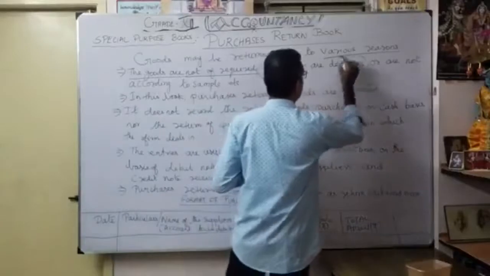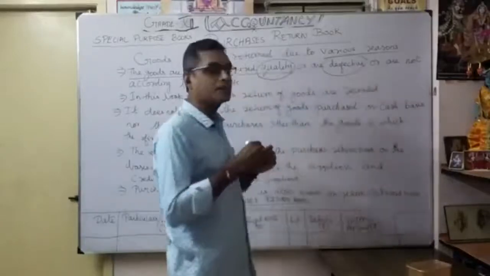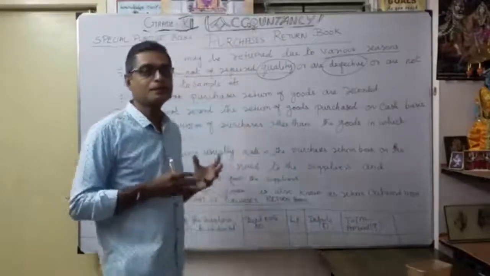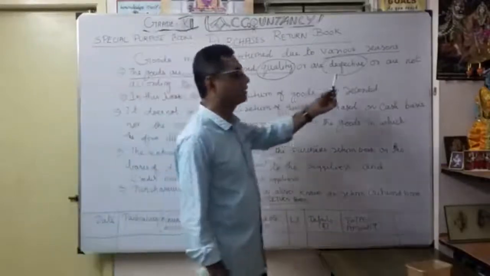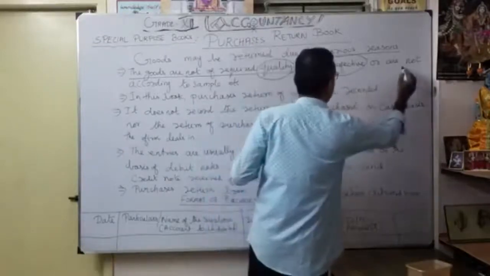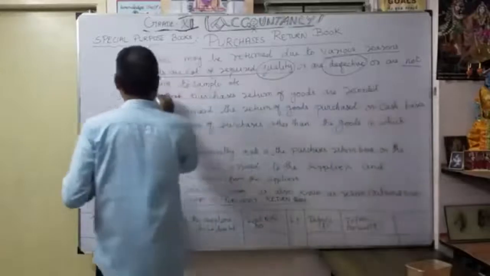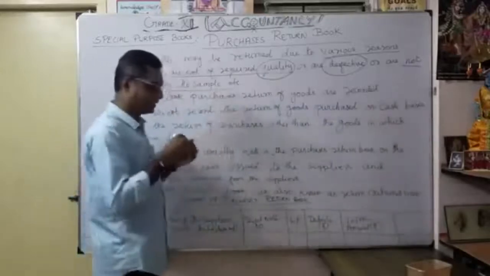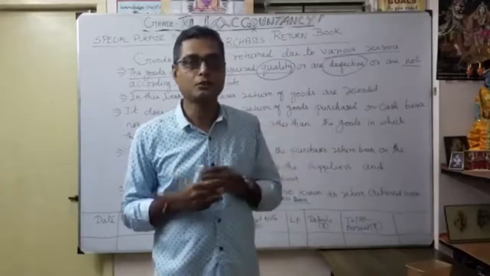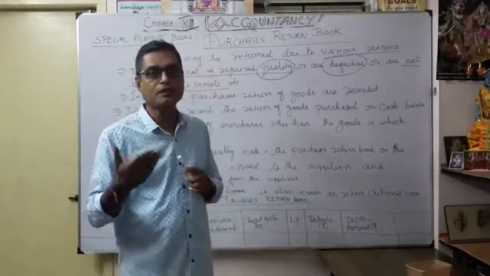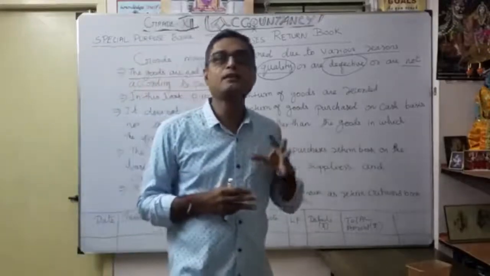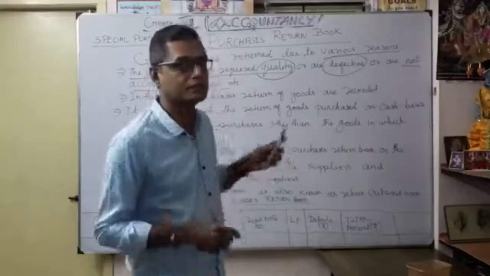Thereafter, goods may be defective. The defect may occur during transit of the goods from one place to another, or it may be a manufacturing defect. So a fault in the goods, defective goods, or, very important, goods not according to the sample. Earlier, the supplier gives some sample, and based on that we order the goods. The supplier does not fulfill the same sample quality of the goods. That's why there are three situations.